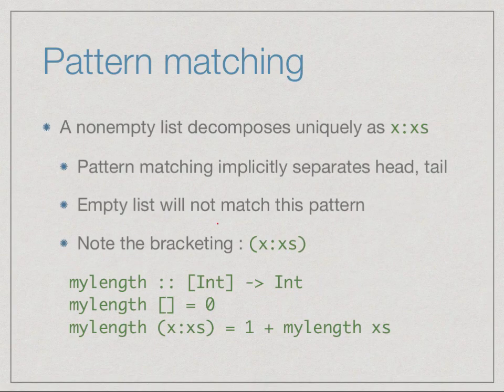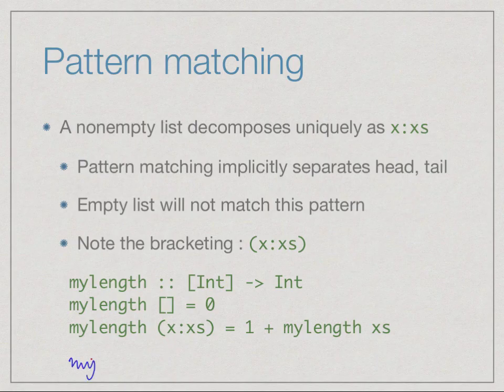Now it turns out that we can use pattern matching because of the unique way in which lists are built up. So we don't have to actually explicitly call head or tail when we write inductive definitions. Every non-empty list can be uniquely decomposed as its head and its tail, and this can be represented as an expression of the form x colon xs. So the first variable refers to the head, the second variable refers to the tail. So we can write the same function as follows instead of writing tail in the second definition.